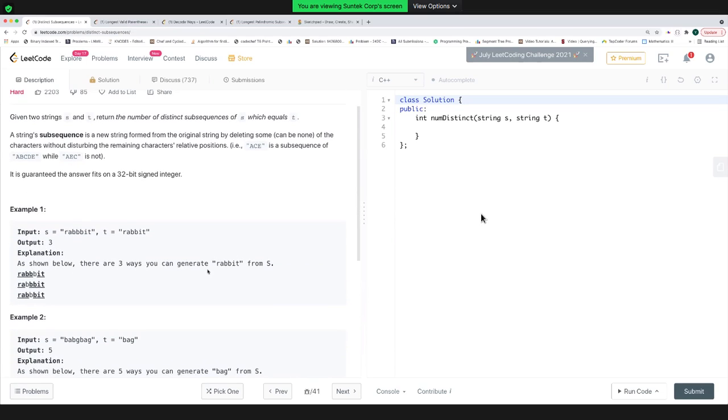Have you guys understood the question? I will be given these two strings, and we have to find the total distinct subsequences of S which are equal to T.